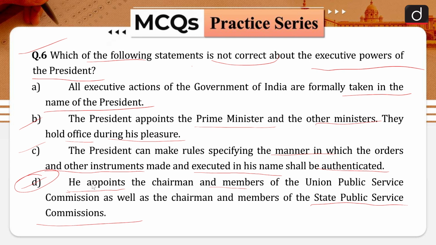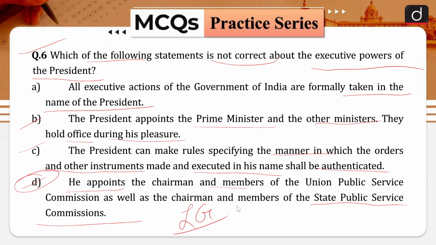Let me know the system by which the judges in our Indian judiciary are appointed. He or she can appoint a commission to investigate into the conditions of scheduled castes, scheduled tribes and other backward classes. He or she can appoint an interstate council to promote center-state and interstate cooperation. He or she directly administers the union territories through administrators appointed by him or her, also known as the LGs or the lieutenant governors.